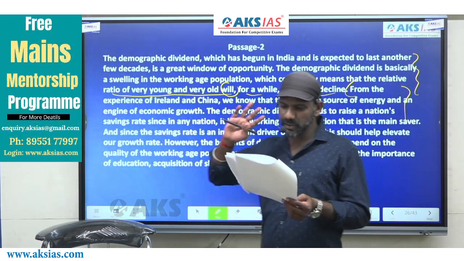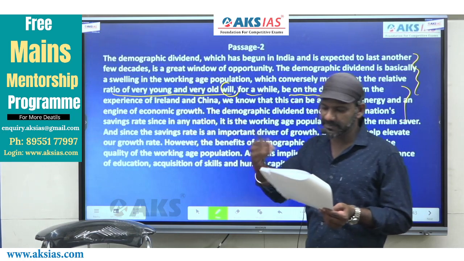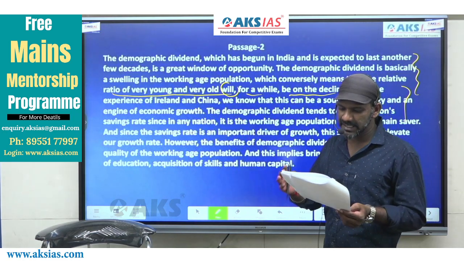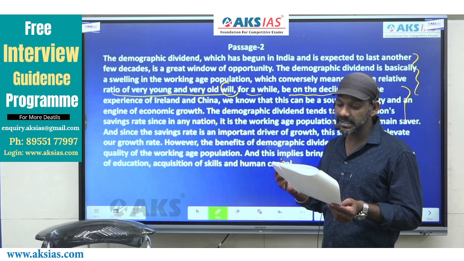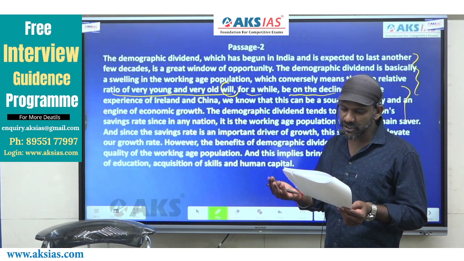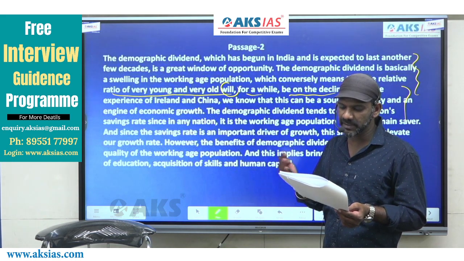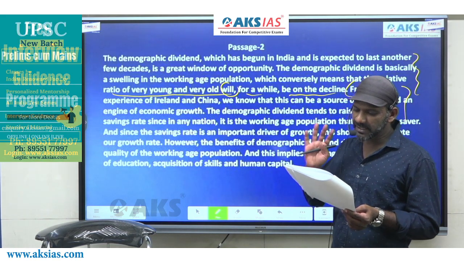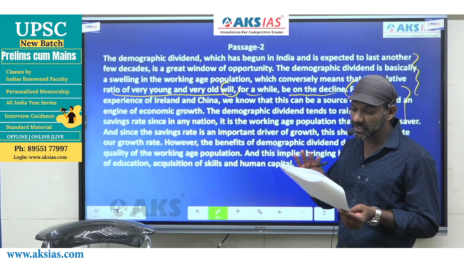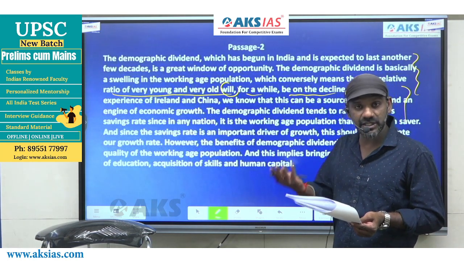What can be a source of energy and an engine for economic growth? Demographic dividend. The demographic dividend tends to raise a nation's savings rate, since in any nation it is a working age population that is a main saver. From this part, it is very clear that the demographic dividend is a source of energy and an engine of economic growth.